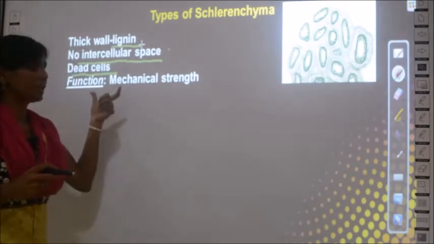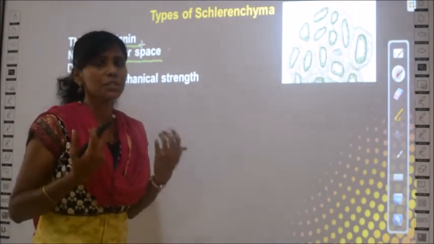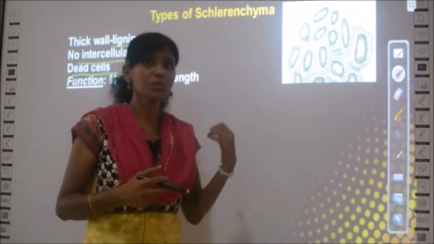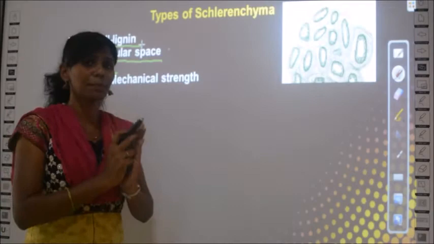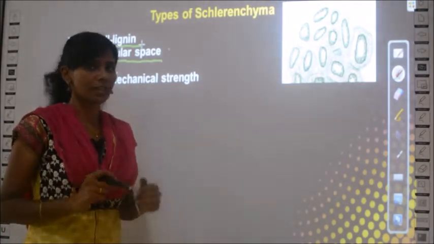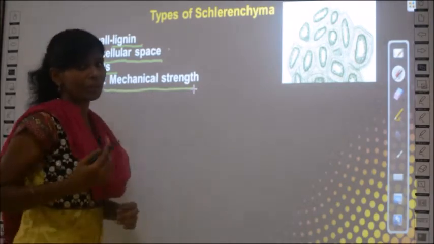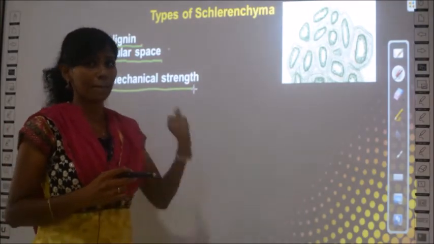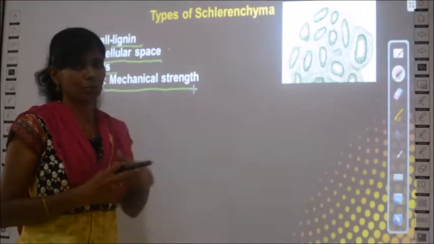Then one more property, the function. If sclerenchyma is present, what is the use for the plant? It gives mechanical strength. It supports, it makes the plant strong. So the function is to provide mechanical strength. It will make the plant strong if this tissue is present.